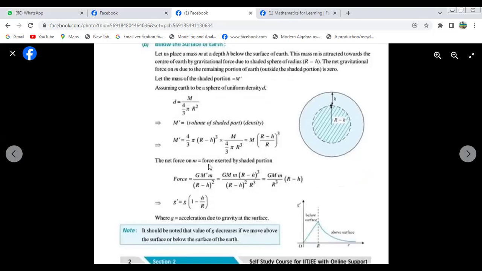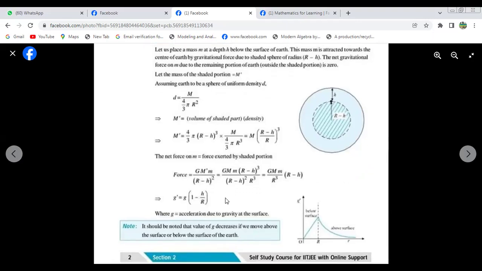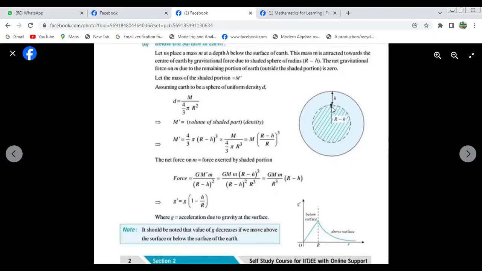The net force on m equals the force exerted by the shaded portion, that means the force according to the law of gravitation for the shaded sphere. We get this. So we get the formula z dash equals z into (1 - d by R), where z is the acceleration due to gravity. It should be noted that the value of z decreases if we move above the surface or below the earth. That means we go above or below the earth, the value of z keeps decreasing.